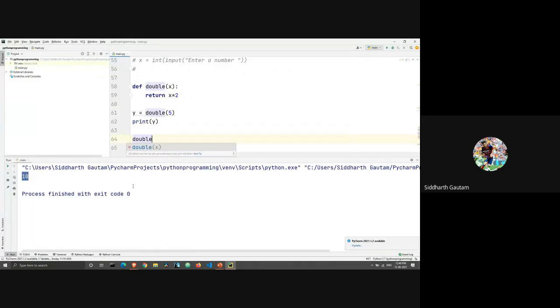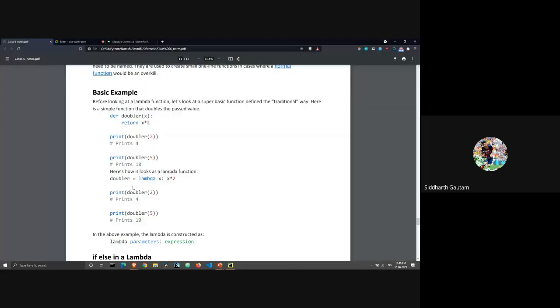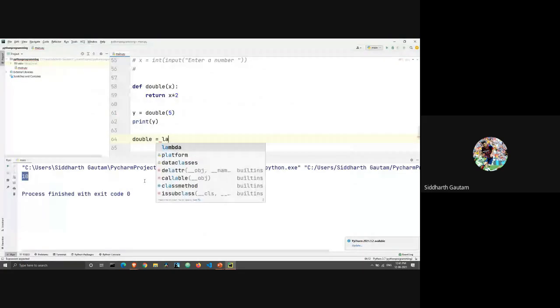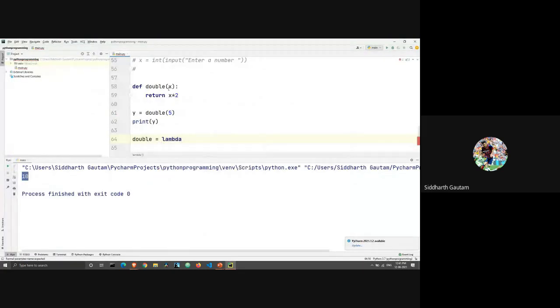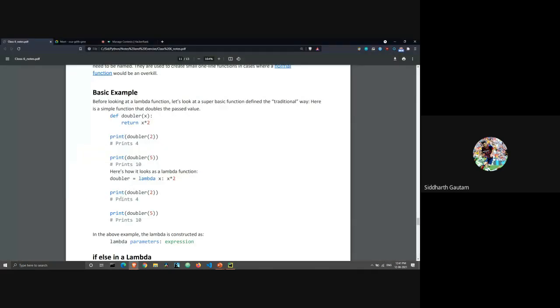I will just write double is equal to, and what I will write is lambda, and then I will write an argument. My argument is x, right? And x colon, and after the colon, you can write whatever is your return value, right? Colon and x multiplied by 2. Okay, and let's see how we execute it.